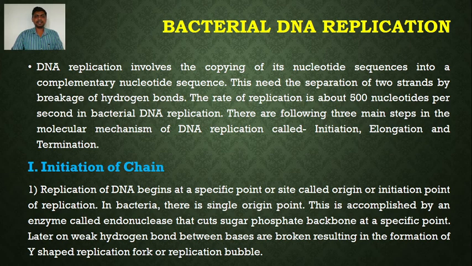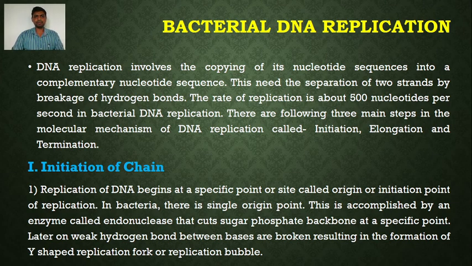DNA replication involves the copying of its nucleotide sequence into a complementary nucleotide sequence. This needs the separation of the two strands of the DNA by breaking of hydrogen bonds. As you know, DNA is a double helical structure. It possesses two strands, and the base sequences present on the strands are complementary to each other. Suppose one strand possesses adenine, on its opposite strand there is thymine. If there is guanine, on its opposite strand there is cytosine, and vice versa. So this is the complementary base pairing.